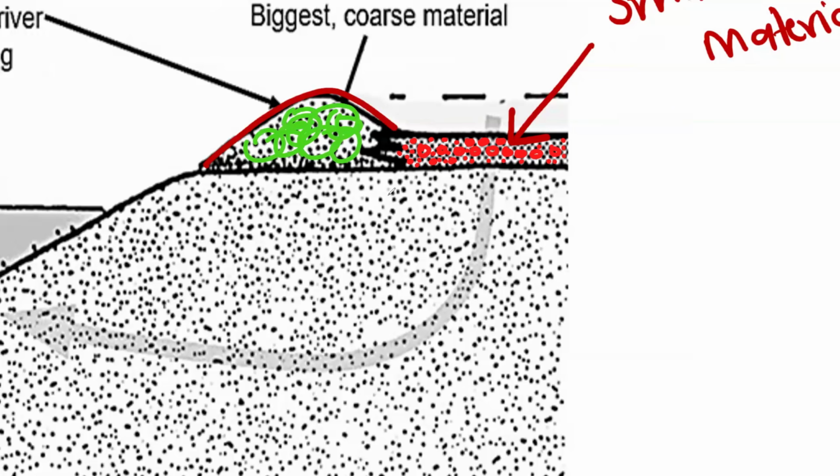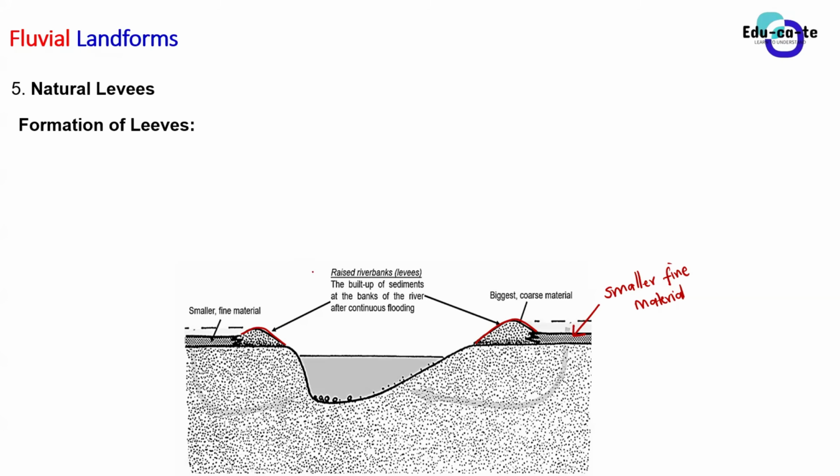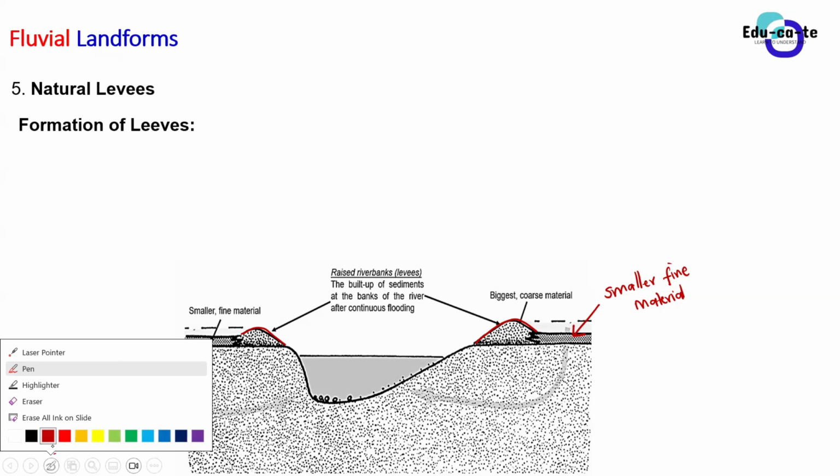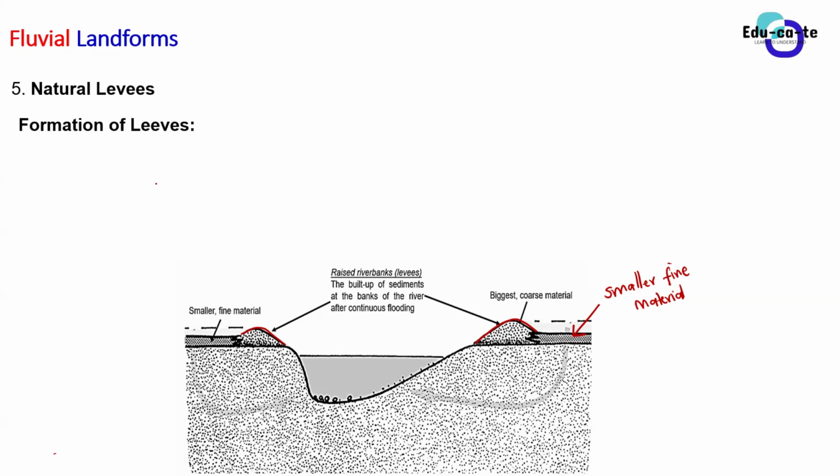Okay, that's something solid. So I'm sure you guys now have a full idea of what natural levees are. They're just raised river banks, and you now know that the bigger coarse material, the rocks and boulders, are found closer to the river, while the smaller and finer material is found far away from the river. So let's now explore the formation of the levees step by step.